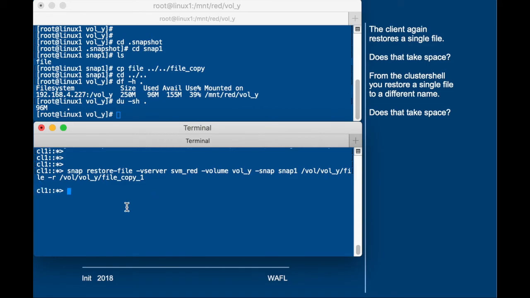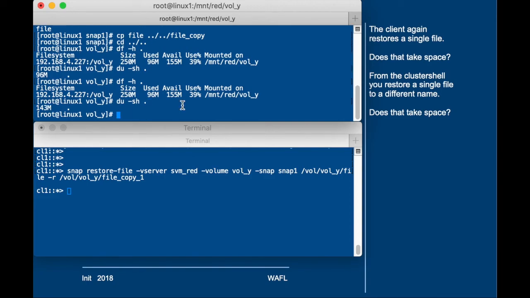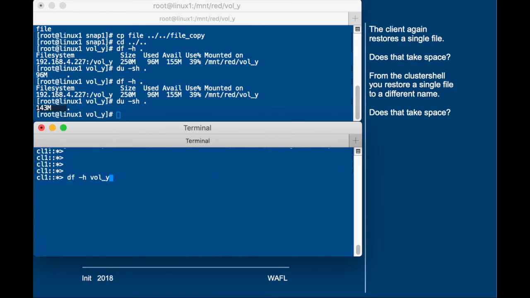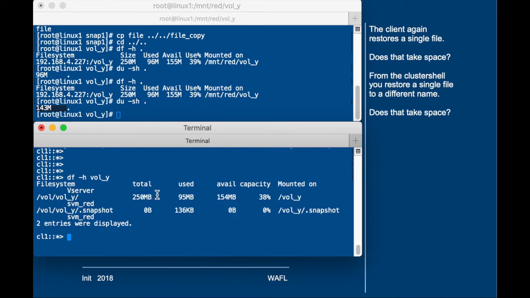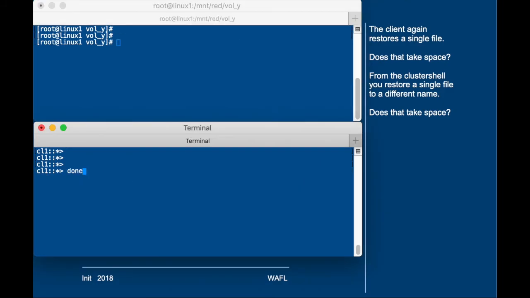Let's just check that. Now the df command will tell us that we have no additional blocks allocated. This is because we're using the pointers to the blocks in the snapshot. So the amount of disk space in use has not changed, but when we run the du command, we see that we have another 40 megabytes of allocated blocks in the active file system, because the pointers from the snapshotted blocks have been restored to the active file system. So let's clean up and then we're done with this demo and with this module.